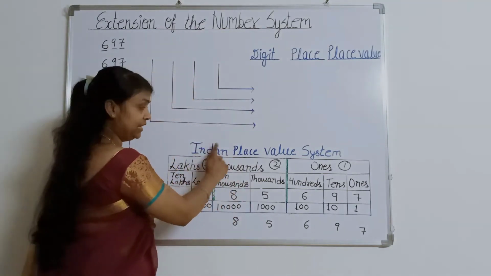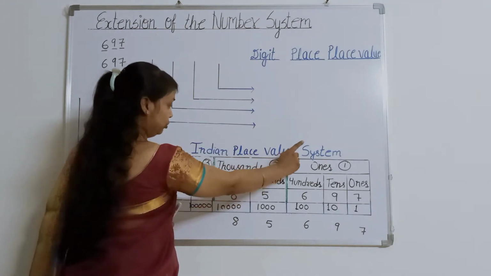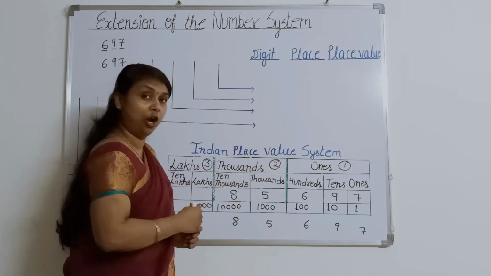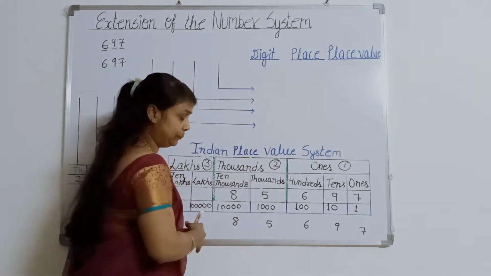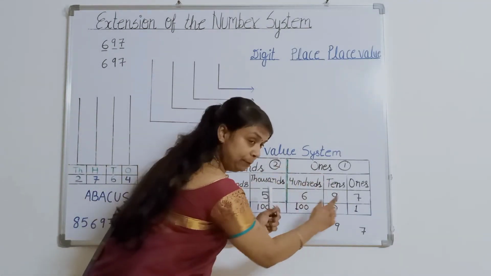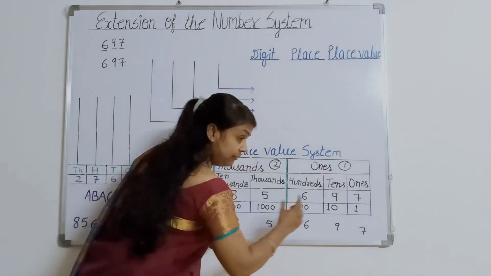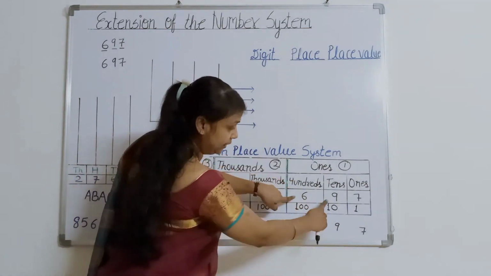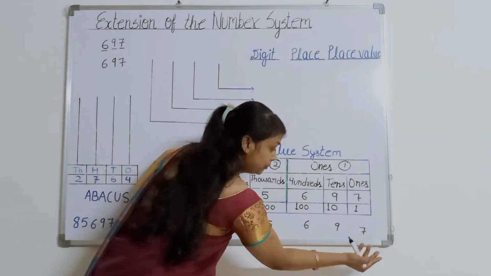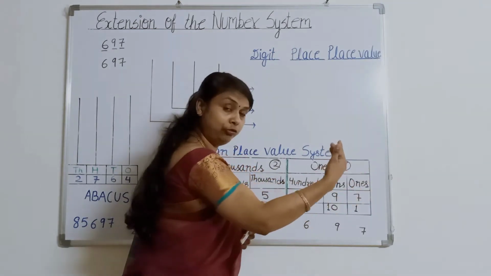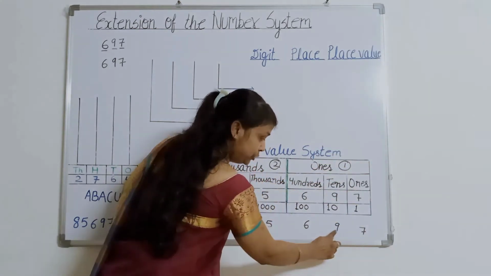So, this is the Indian place value system. Under the Indian place value system, how do we put the commas? See, in the first group, there are 3 places. So, this is our number 85697. Because in the first group there are 3 places, after 3 numbers, we will count from our right side: 1, 2, 3.